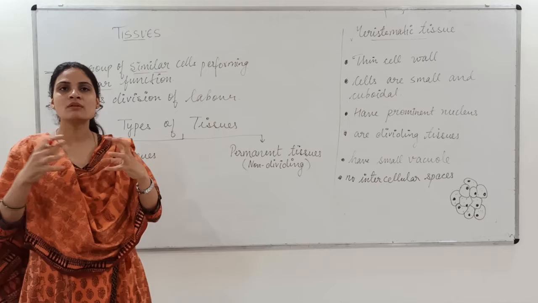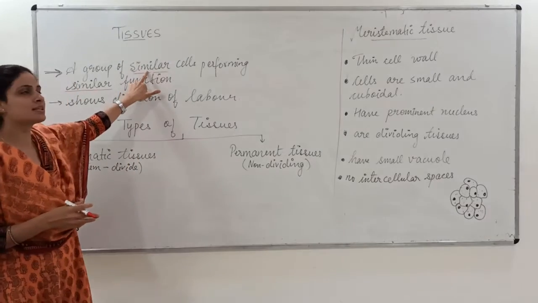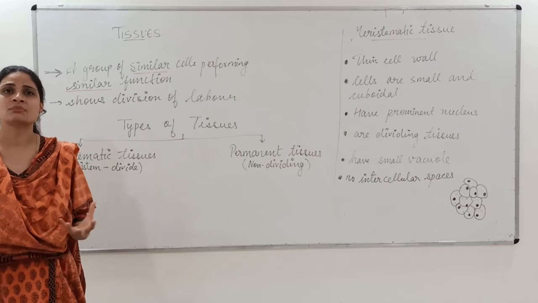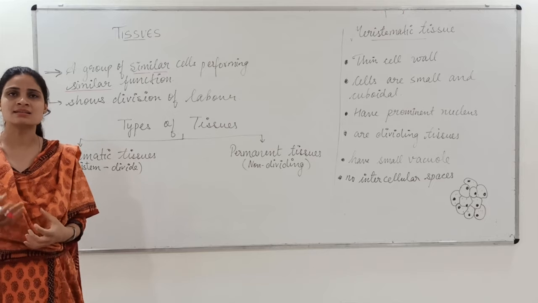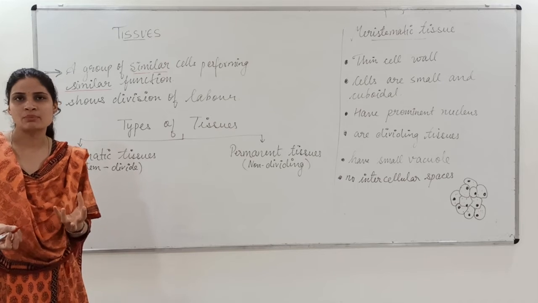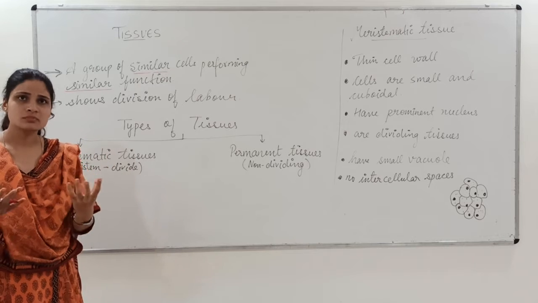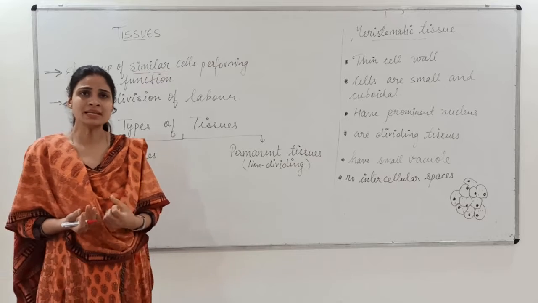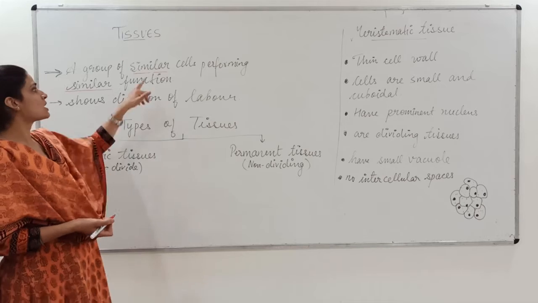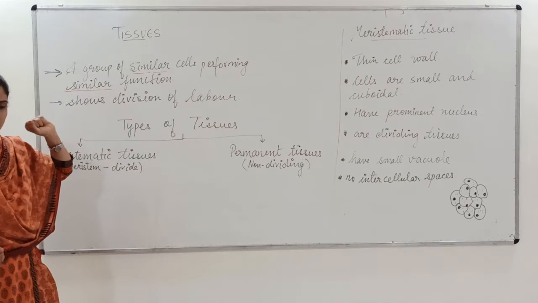They will have a similar structure, it can be in the form of shape, function, or the material by which they are made. So we can say tissues are groups of cells which have similar structure and similar function.